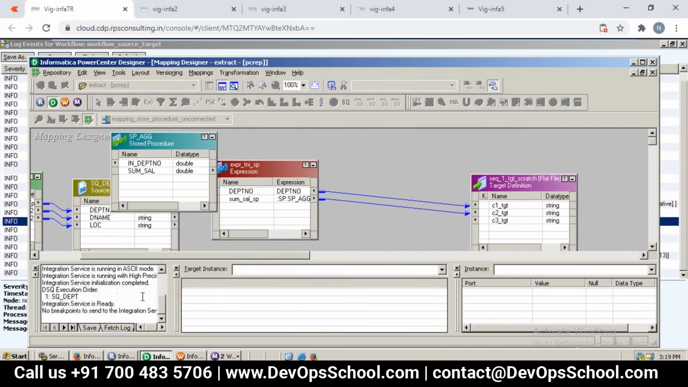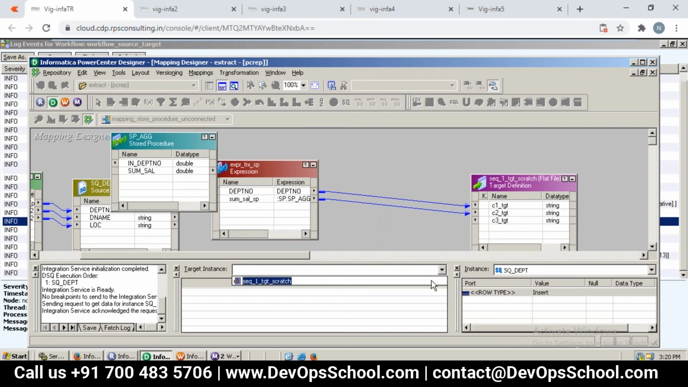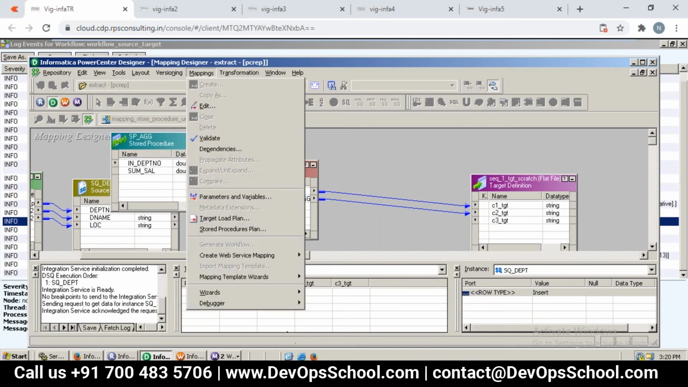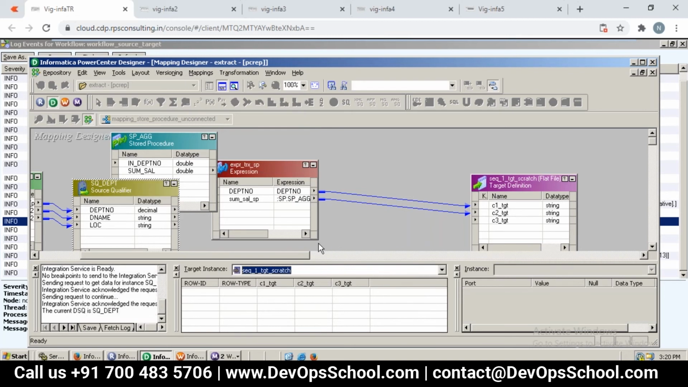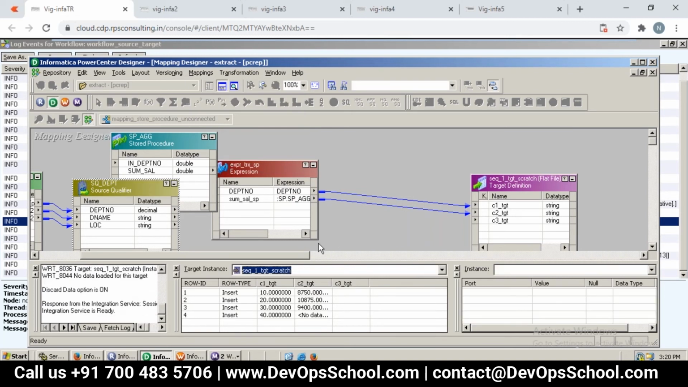Now can you see here? The left side is, let's say, the source. This is the target. This is an instance. Remember, yeah. Let me open this. Can you see the source qualifier? Then this is going to be the target. You can see right now we got source and target. Now if you go and start, let us say in the debugger, next instance or continue. Can you see here? Continue. Yeah, see, it got completed.